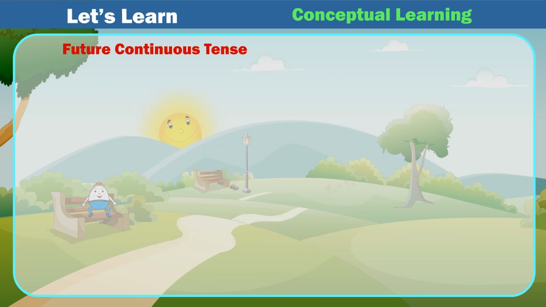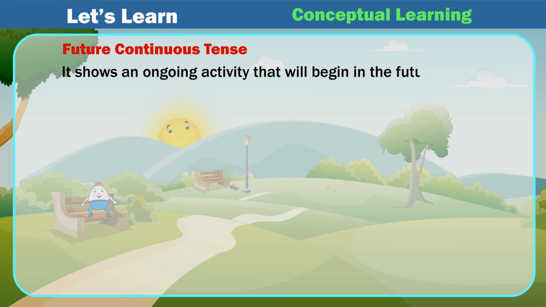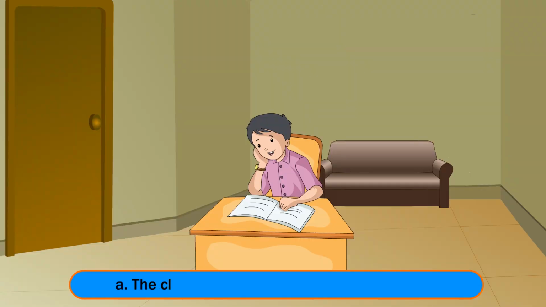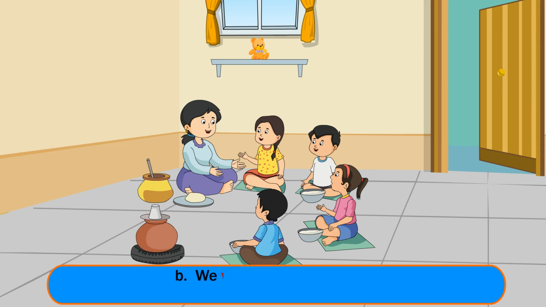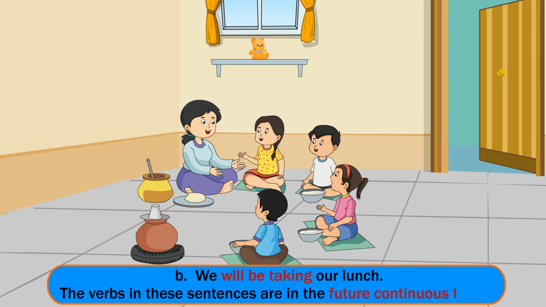Future continuous tense. It shows an ongoing activity that will begin in the future. Examples: A. The child will be reading in the study room. B. We will be taking our lunch. The verbs in these sentences are in the future continuous tense.